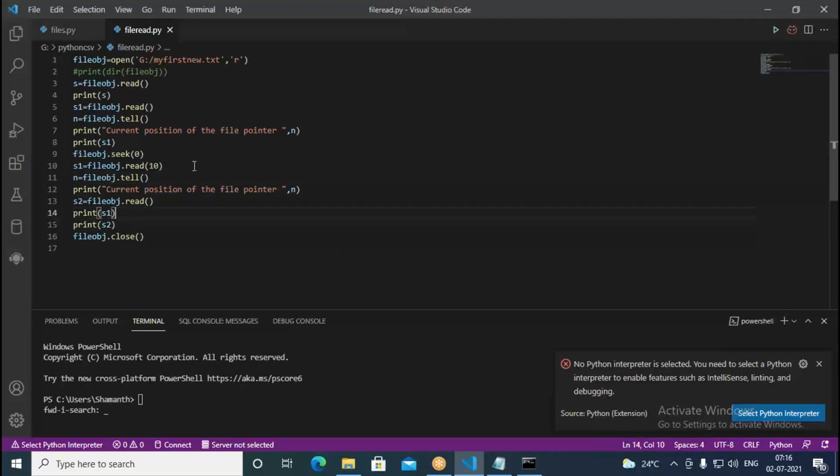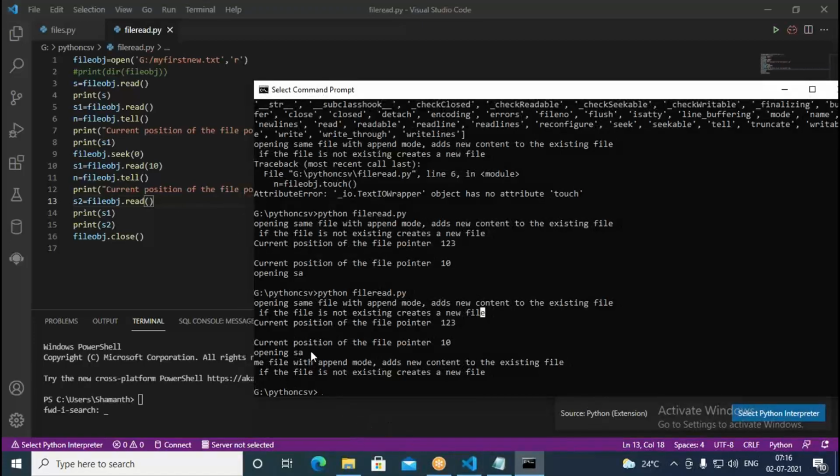So S1 is reading the first 10 characters. But S2 is getting data from the 10th character onwards. The reason is we have moved it. Whenever it's reading 10 characters, the file pointer goes to the next position: 0 to 9 is 10, and the next is the 10th byte. So it's going to read from the 10th byte to the end of the file. Whatever characters are there, it's going to read into S2. That's why S1, after the first operation, prints only "opening SA", but the second time S2 reads from "me".